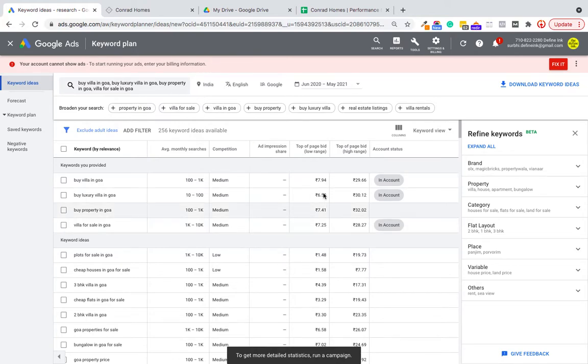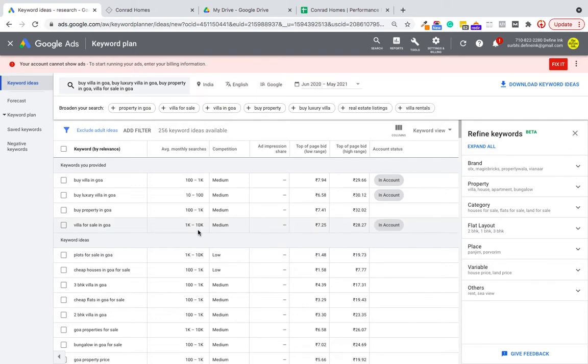This moment we are searching from India. We'll change it to Delhi and Hyderabad. And what are the bid range, top and high? And how's the competition? How to assess competition here: if it's low competition, there are fewer people bidding on these keywords. If it's medium, it's moderate, and if high, a lot of people are bidding on this keyword. That's where you actually check competition.